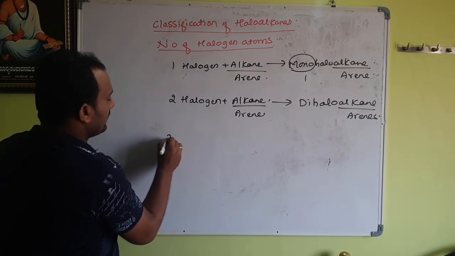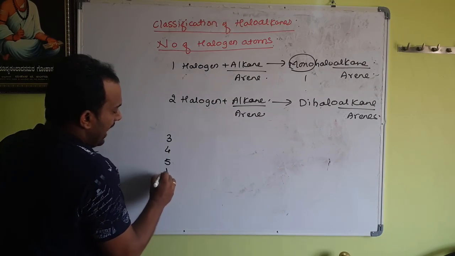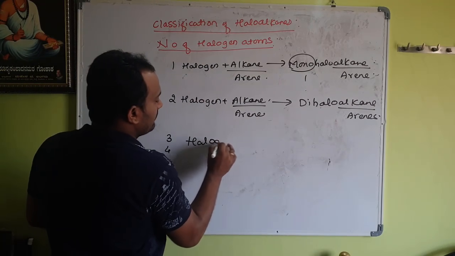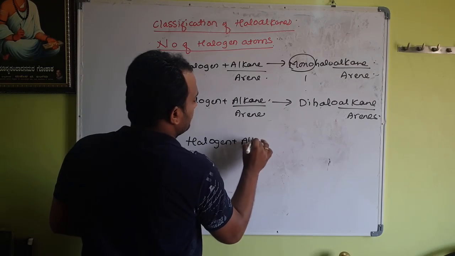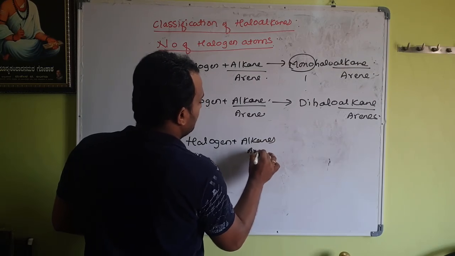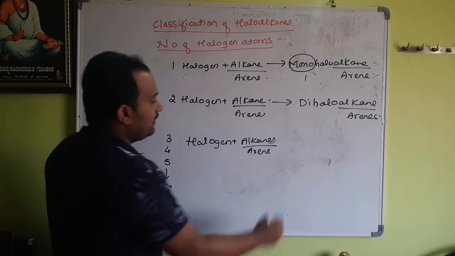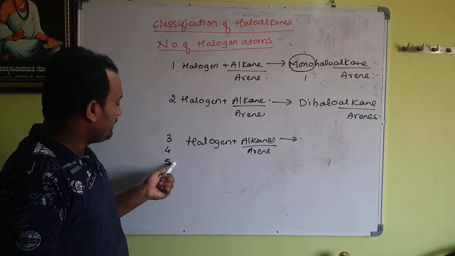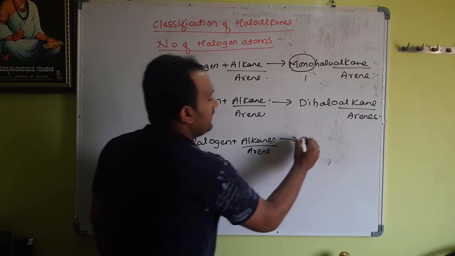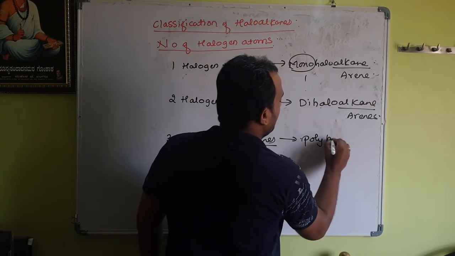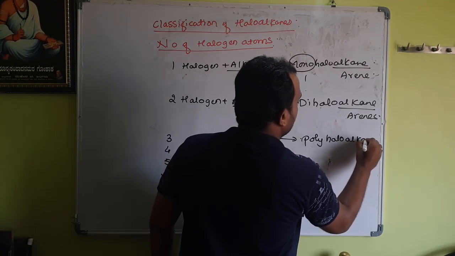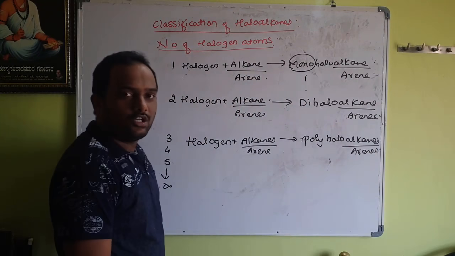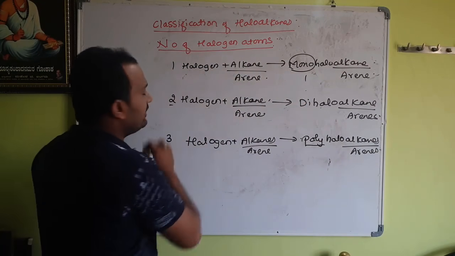If I have 3, 4, 5 up to infinity halogens substituted, then we generally call it tri for 3, tetra for 4, penta for 5, and in general polyhaloalkanes or arenes. Remember, what does poly stand for? It is greater than 2.